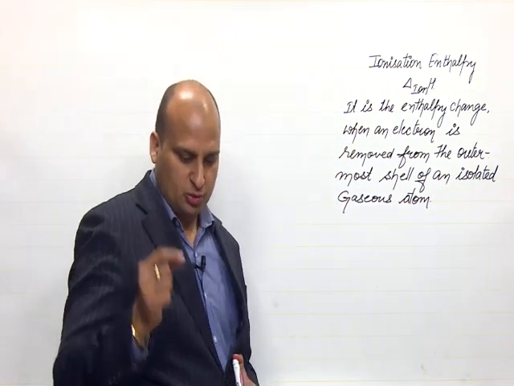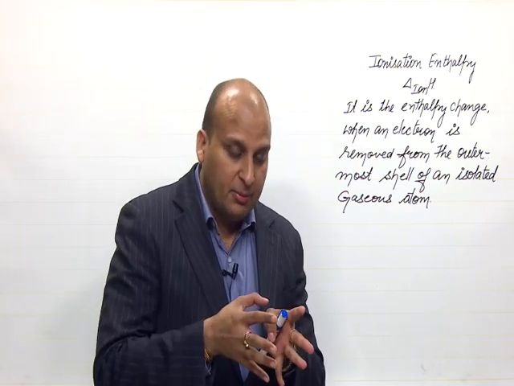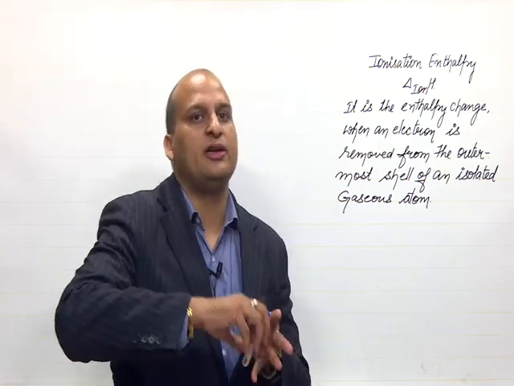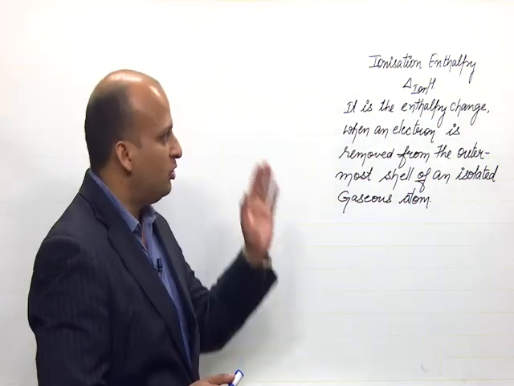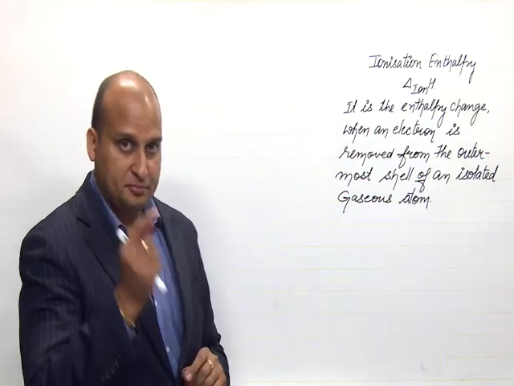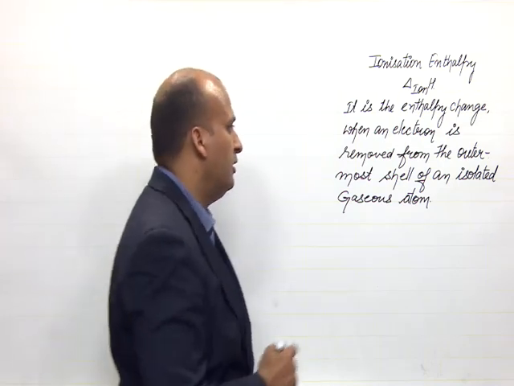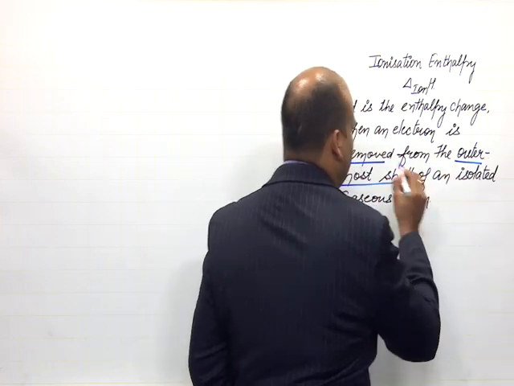When I use this word enthalpy change, I mean to say that some amount of energy is either given or some amount of energy is released. Please remember this part. So, it is the enthalpy change when an electron, I am talking about only one electron, is removed from the outermost shell.